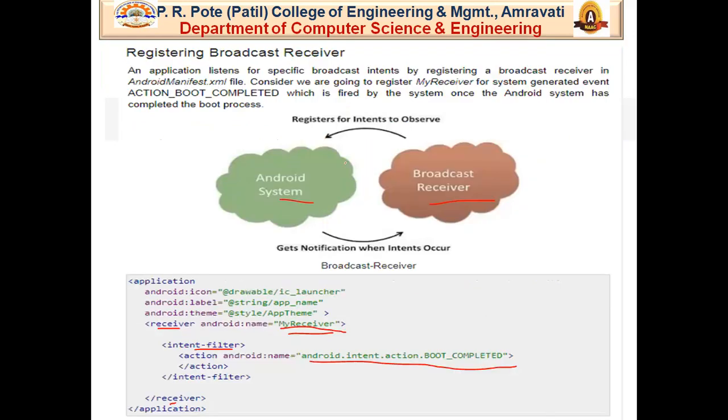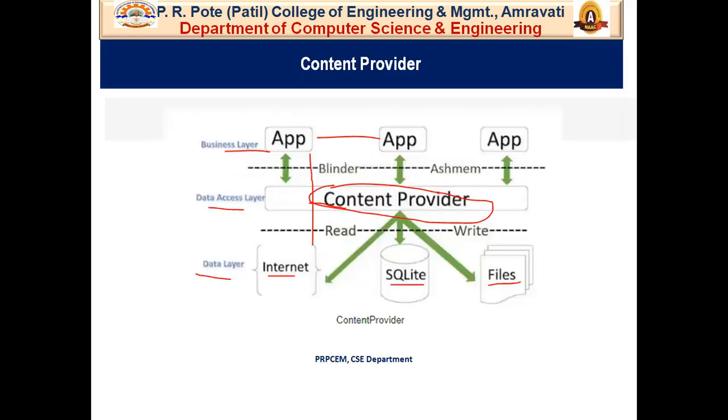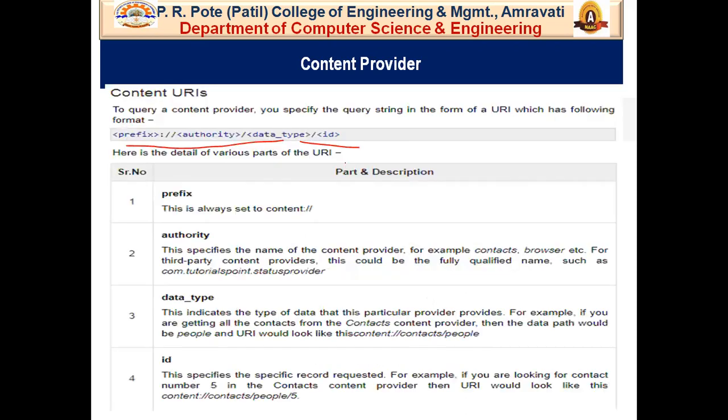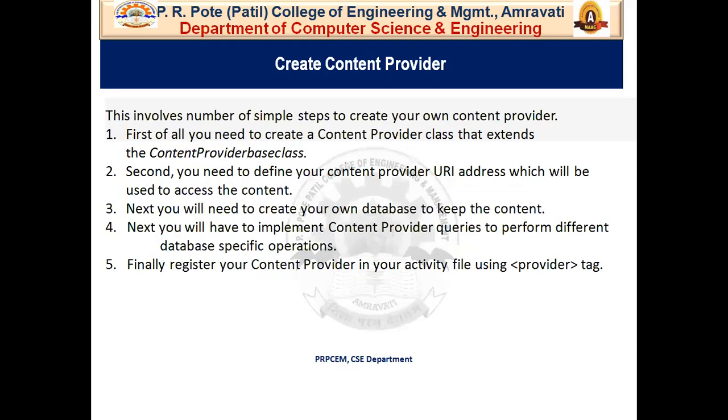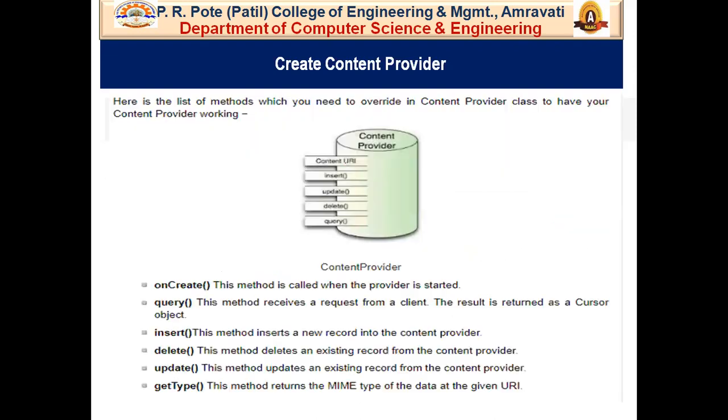Then the content provider lies between the data layer and the business layer. That means it lies between your data provider and the data where your data is stored. After that, content URIs, where we have discussed what the prefix, authority, data type, and ID are. And after that, the 5 important steps for creating a content provider and a list of methods that you need to override in a content provider class, like content URI, insert, update, delete, and query methods.